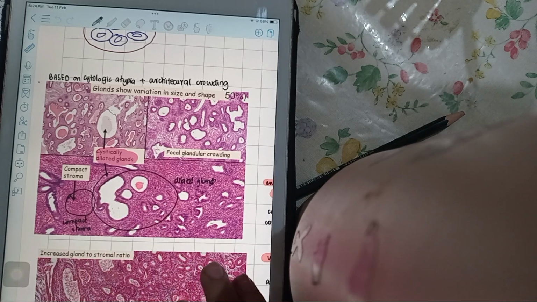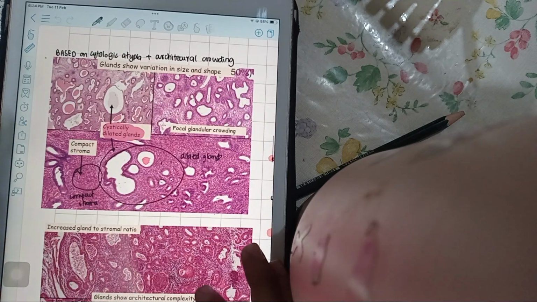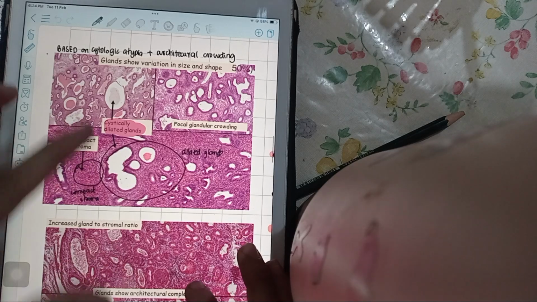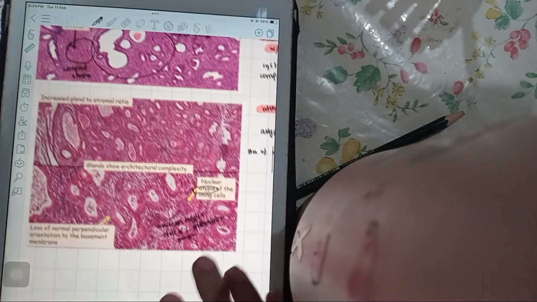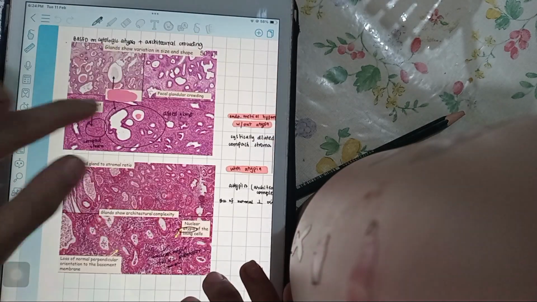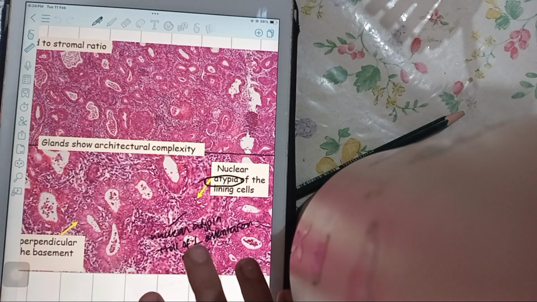So again, the picture we had before was of course diagrammatically represented, but this is the real picture. So as you can see in this case, what is happening is the glands are very dilated and there is compact stroma which is very dense, right? And what is happening over here, there is atypia. So this one was without atypia, this one is with atypia. You can see the cells have completely lost their polarity.